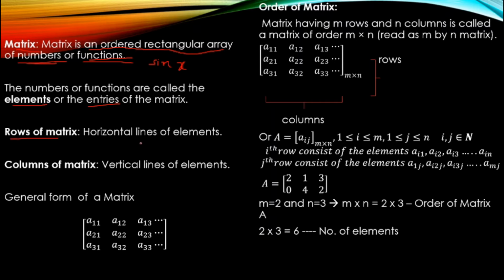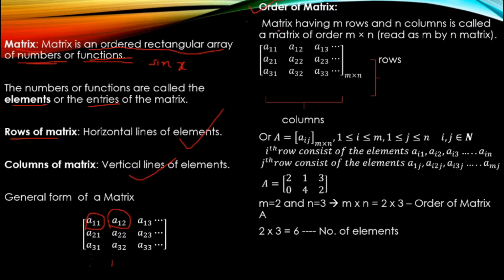Rows of a matrix are the horizontal lines of elements, and columns of a matrix are the vertical lines of the elements. So the general form of a matrix: your first element in the first row and first column is A11. Clear? First row and second column element is A12. Likewise it goes on. In the same way for the column, A11, A21, A31, and it goes on. Fine. So let's move on to the order of a matrix.